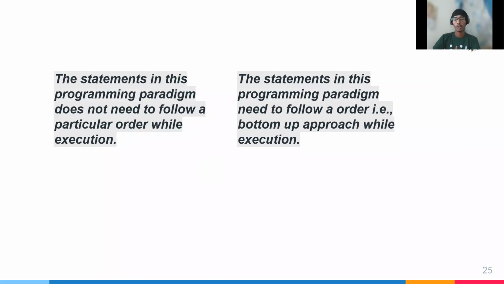As compared to that, in object-oriented, the statements in the program need to follow an order, a bottom-up approach, while executing. These are the differences between functional programming and object-oriented programming.